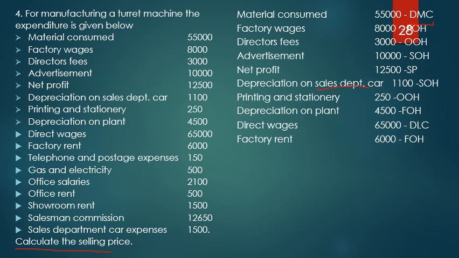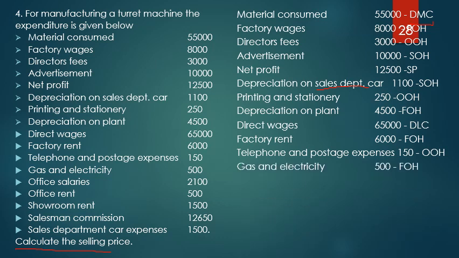Factory rent, of course, is related to factory overheads. Telephone and postage expenses: where do we use the telephones and postage normally? At the office. So let that be a part of the office overheads.